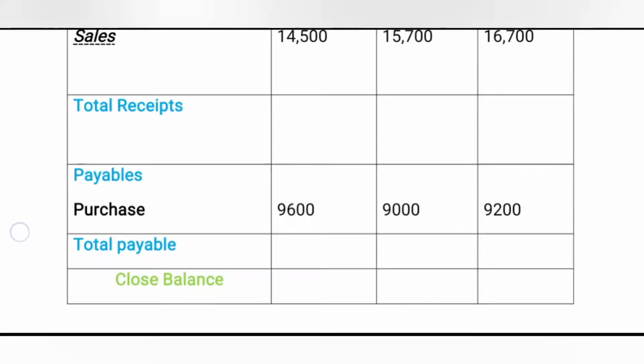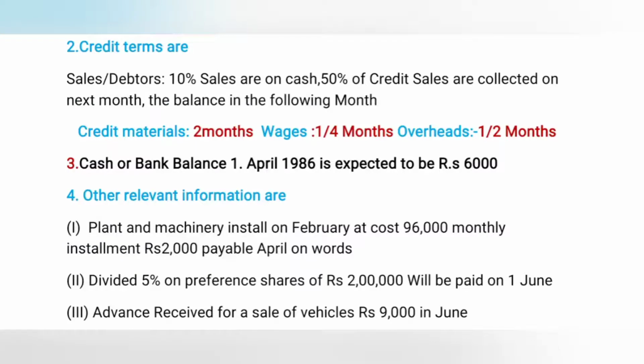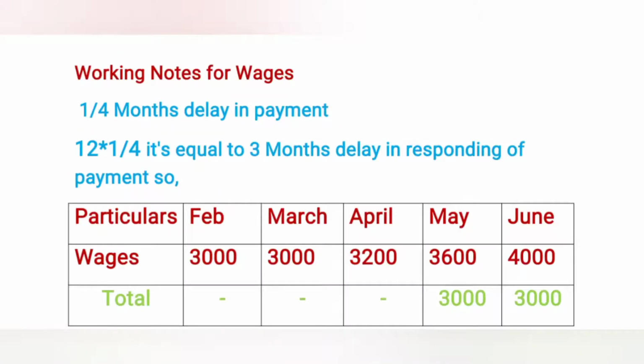Now we are coming to another transaction, that is wages, paid 1/4 months delay. Now we can make a working note for wages. According to the problem, payment is delayed by 1/4 of the year. It means 12 months divided into 1/4 is equal to 3 months. It is a delay of payment, or payment once every 3 months.